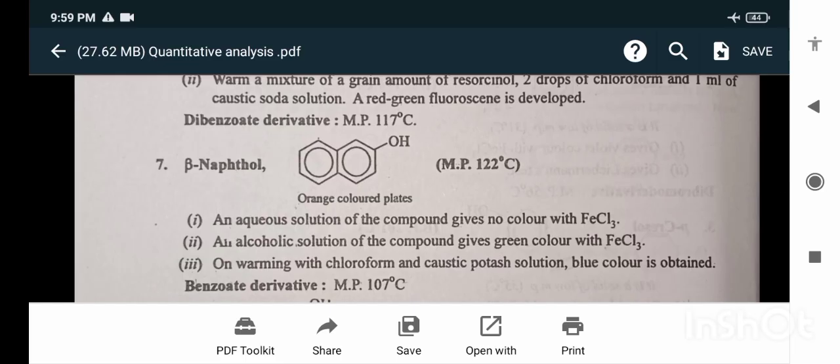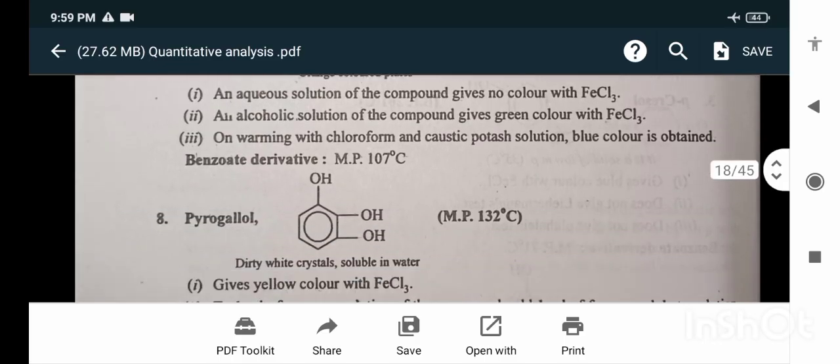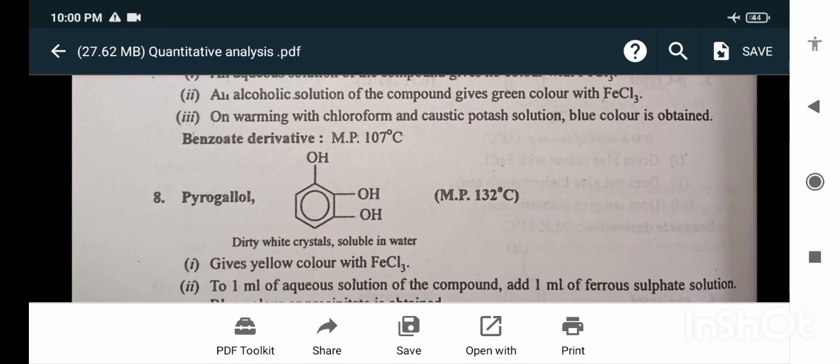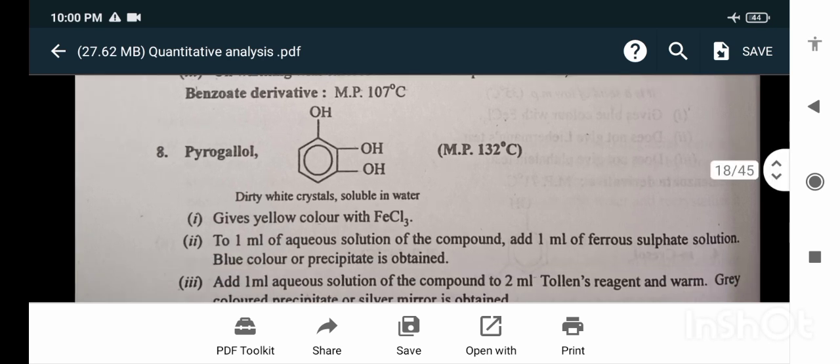Beta-naphthol. An aqueous solution of the compound gives no color with ferric chloride. An alcoholic solution of the compound gives a green color with FeCl3. On warming with chloroform and caustic potash solution, blue color is obtained. Benzoate derivative. Pyrogallol, melting point 132 degrees Celsius, gives a yellow color with FeCl3.